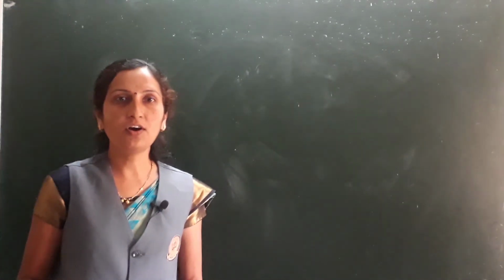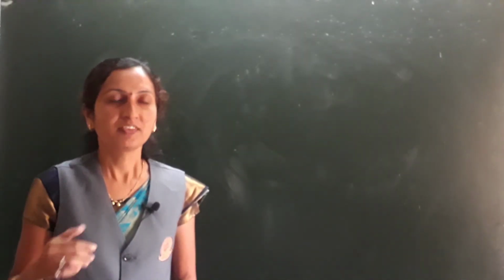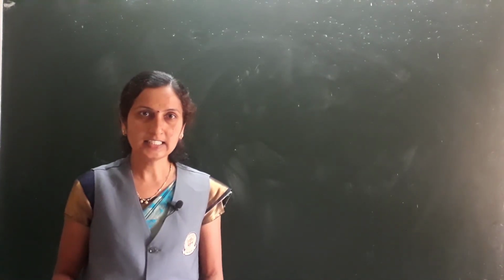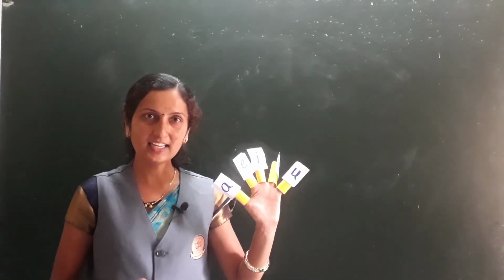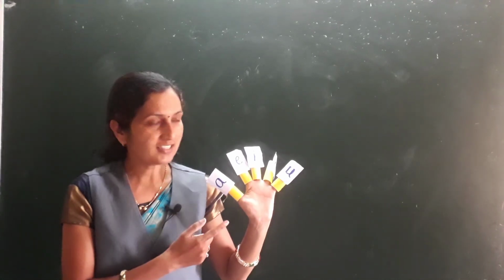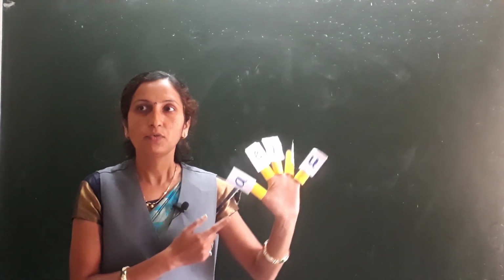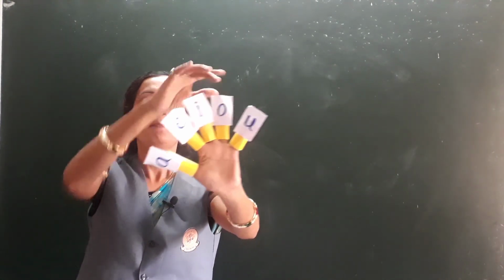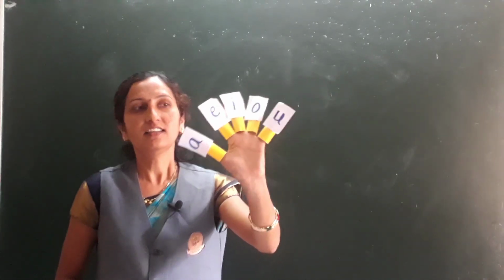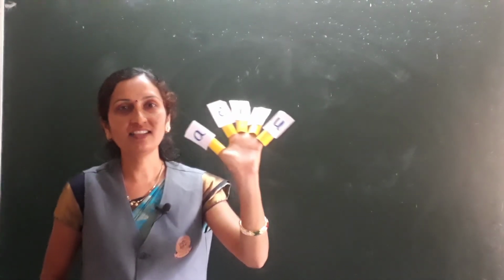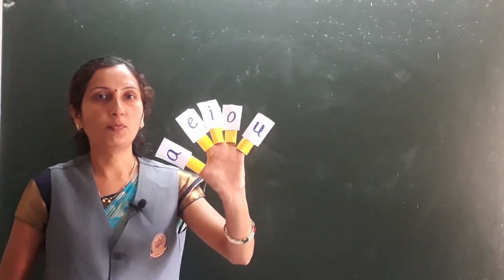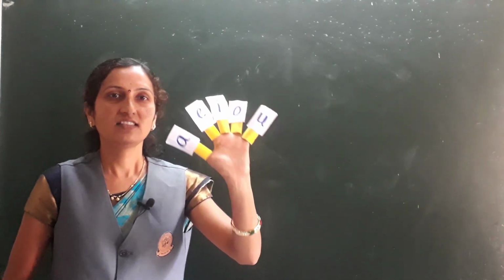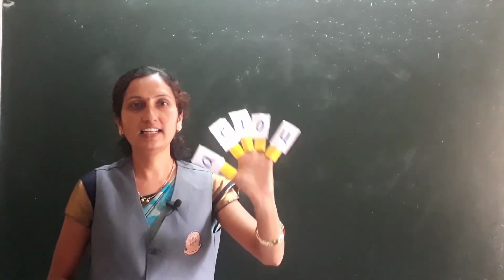Okay. The next one is we can make these puppets like this and play with them in your home. Okay, this is the exercise of this lesson.